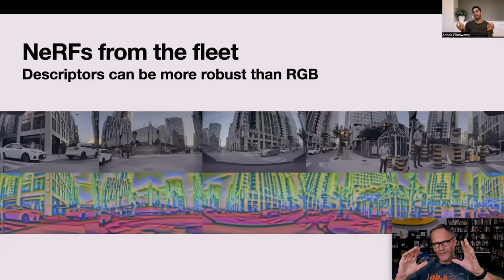And then what they can do is use that to create descriptors, which are more robust than the raw RGB pixels. So here you can see it's kind of a semantic segmentation of the scene. Basically, it's saying, here is a person, here is a person, here is a palm tree, I think, or some kind of tree, here is a building, here is a building, here is a car, here's a car. So it's segmenting this out, and that is more robust because it's not raw pixels it's producing, but something that has some level of meaning to it. And so these radiance fields can be very robust to changing lighting conditions, to whether the camera has a perfect view or not, et cetera.